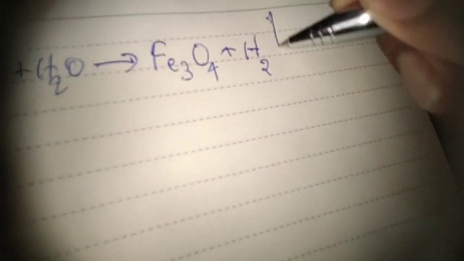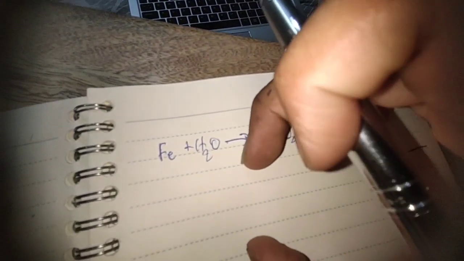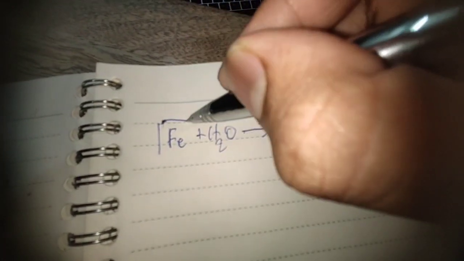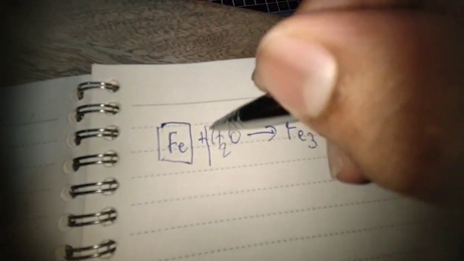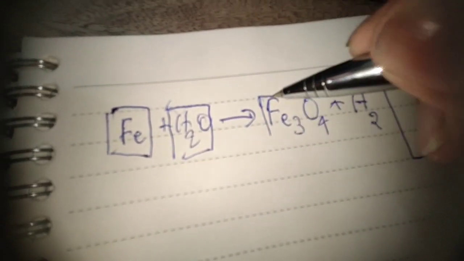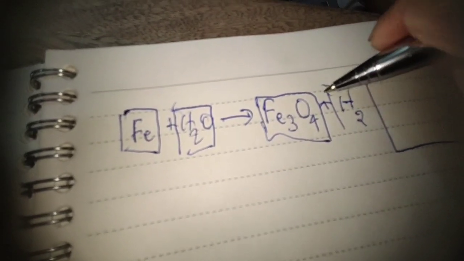Why? Let's make a table here. You always make these tables. I am making them untidily, but in each step you need to write these. But first let's make these boxes: ferrous, water, ferric oxide, hydrogen.